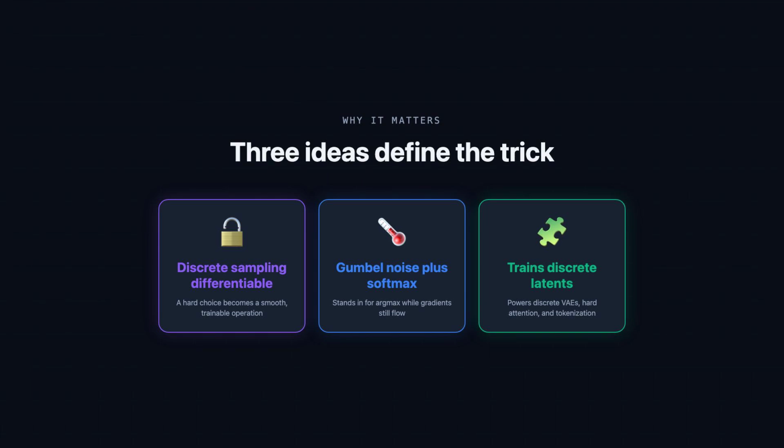Discrete VAEs, hard attention, learned tokenization, and neural architecture search all rely on it. A popular variant, straight-through Gumbel, uses the hard sample going forward but the soft gradient coming back, and the temperature is your dial between crisp choices and useful gradients.